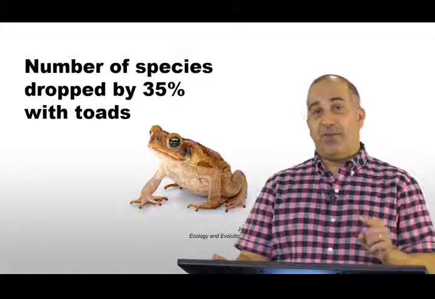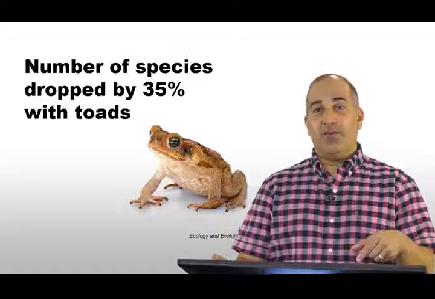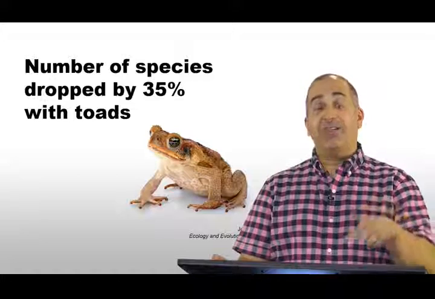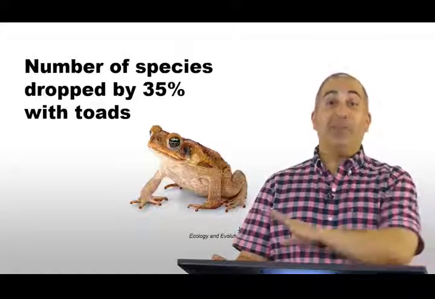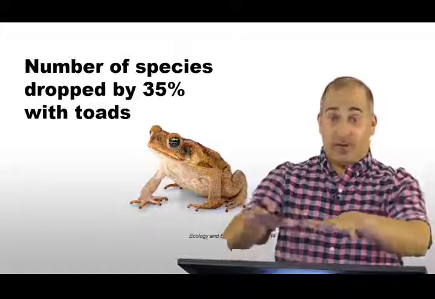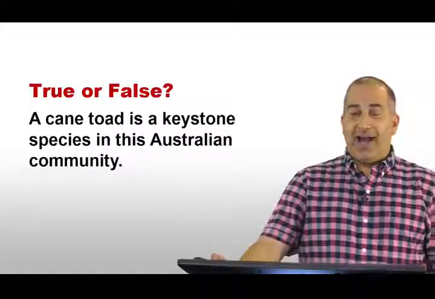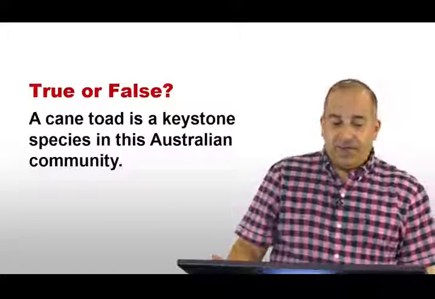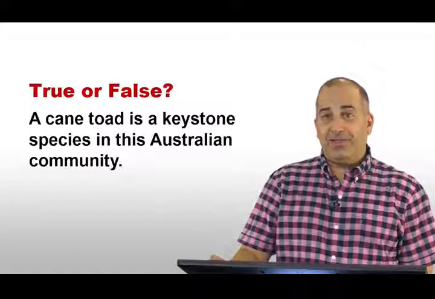In this case, however, it's a little bit different, isn't it? We're adding a species, not removing one. And we're adding a species that doesn't belong there, that hasn't been there. When I mean doesn't belong, I mean it hasn't been there in millions of years, and the species there have all evolved, co-evolved with one another, but not with the cane toad. So true or false? Ask yourself this question. True or false, a cane toad is a keystone species in this Australian community?